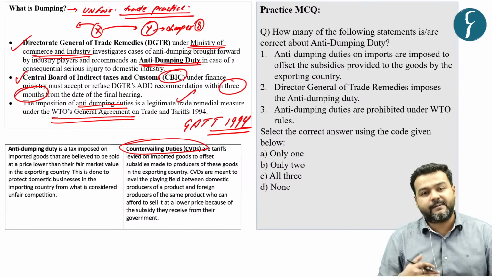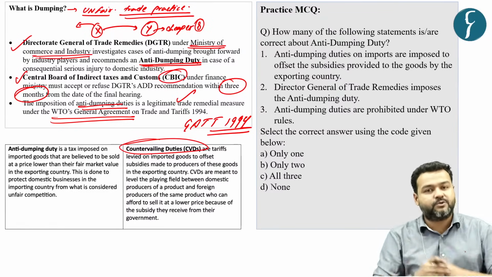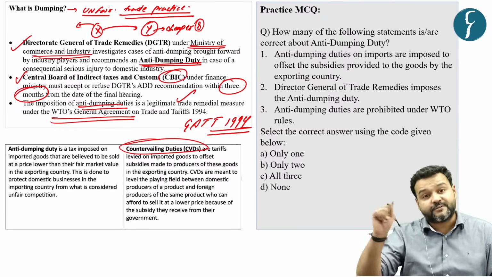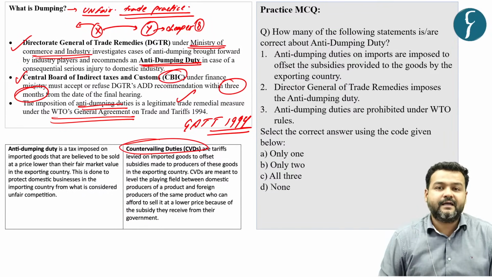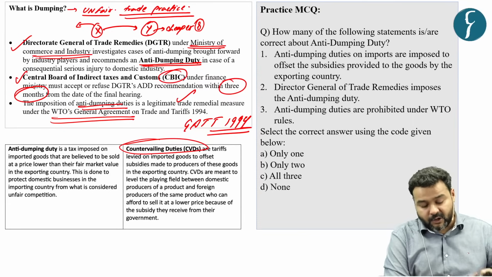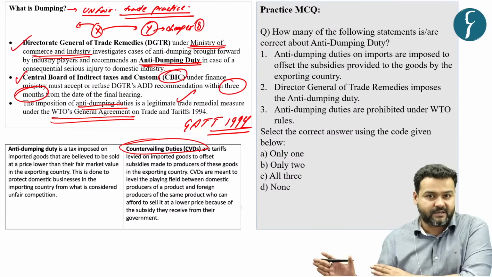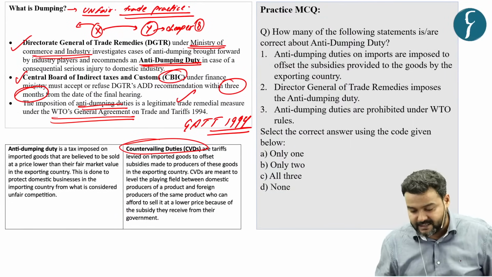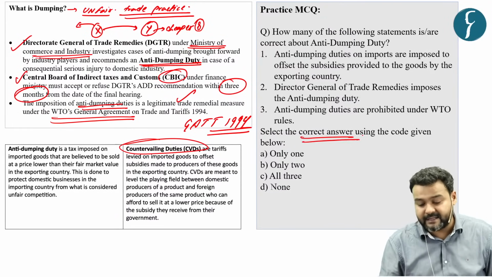The exporting country will provide some subsidies so that the product cost is low. Now they are exporting it to some destination. To offset this subsidy, countervailing duty is imposed. So the subsidy part is not there in anti-dumping. In countervailing, the subsidy quotient is there, the component of subsidy is there. So let us see the question, and we have to find the correct answer.